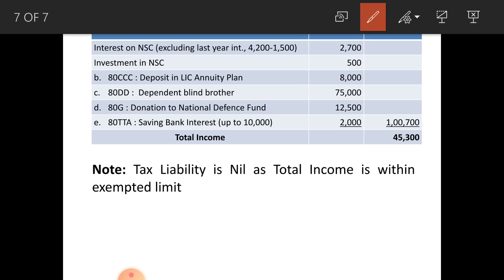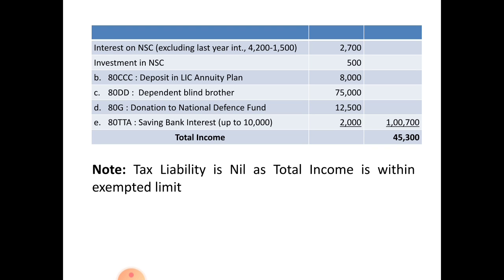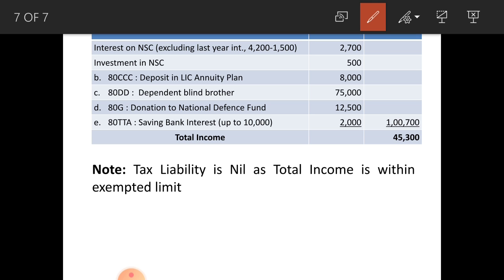So the total of this section 80 amounts to rupees 1,07,000. When you deduct this 1,07,000 from your gross total income 1,71,000, you get the total income as 45,300 rupees. Okay, the total income is 45,300.